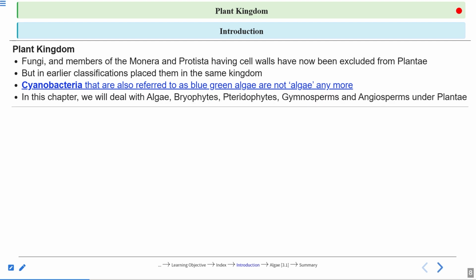In this chapter, we will deal with algae, bryophytes, pteridophytes, gymnosperms and angiosperms under Plantae, right? So under Plantae, what are we going to study? We are going to study algae, bryophytes, pteridophytes, gymnosperms and angiosperms.